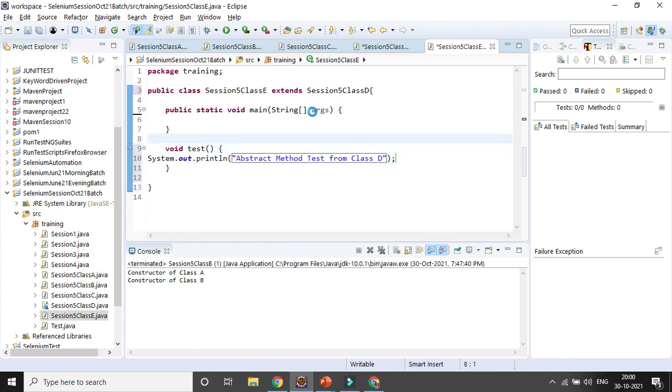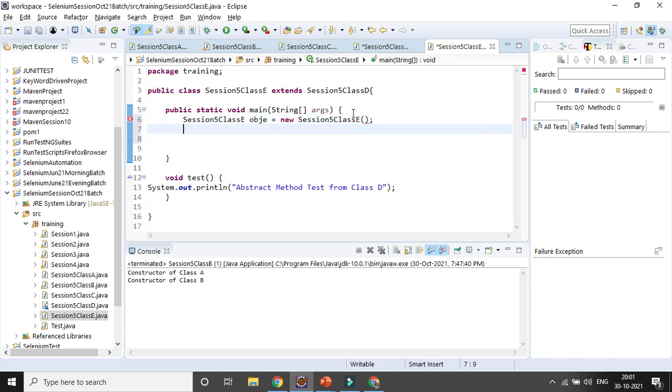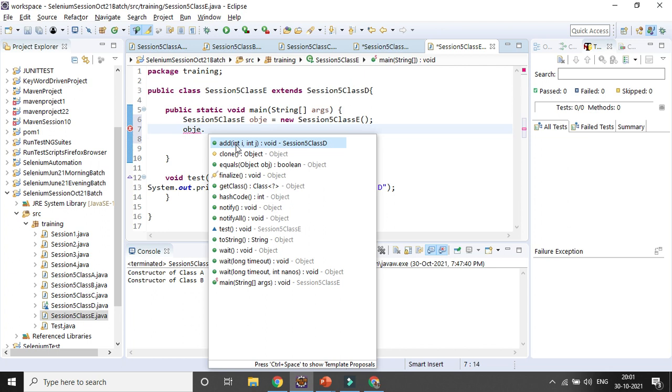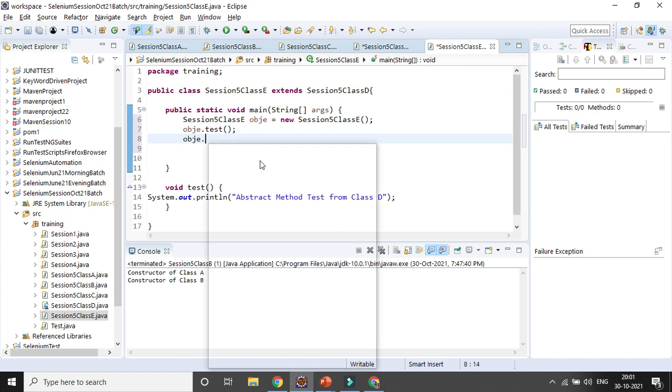Now if you create an object here for the class E, you can access both methods. Dot test will be coming and dot add will be coming. You can see both are coming. That is the beauty of abstraction. Let's try to run it now.